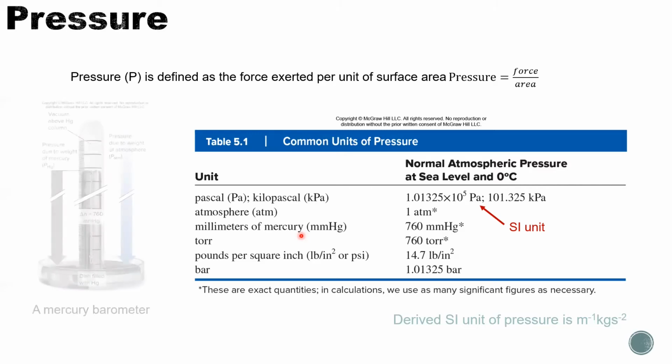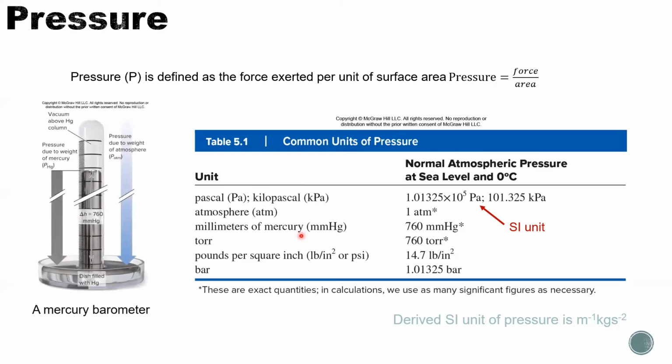It was first brought up by an experiment. Before, when we didn't have a good way to measure the pressure of the gas, scientists did an experiment in which a tube was filled with mercury.